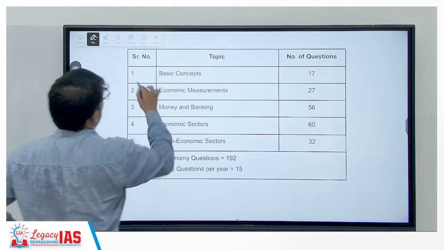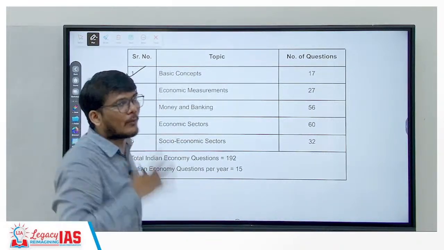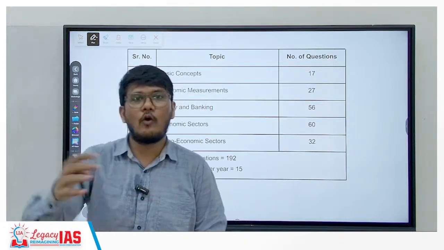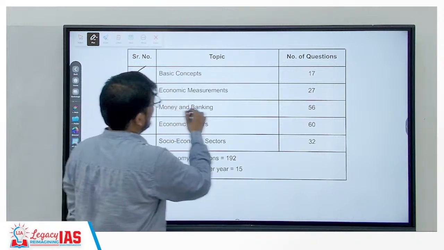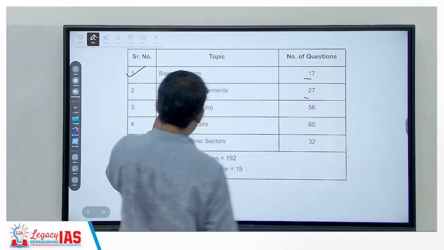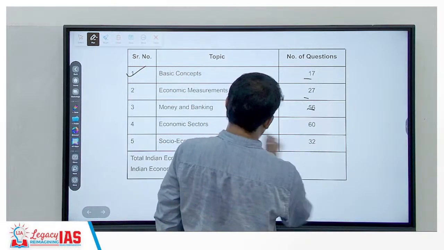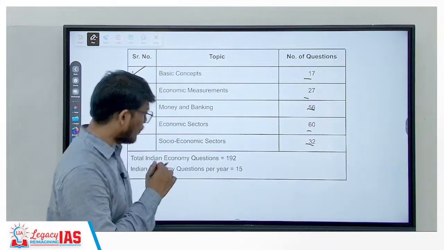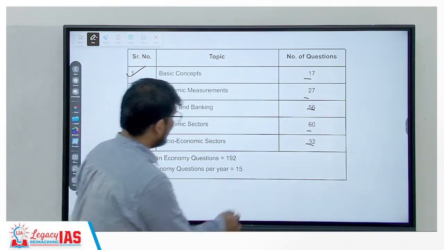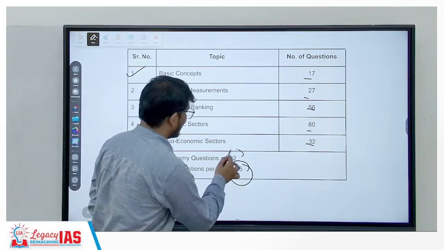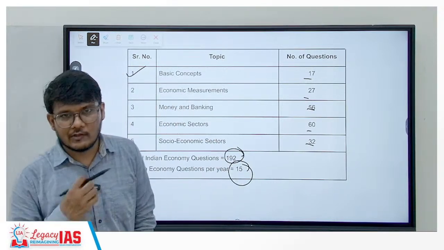And we started with the basic concepts. We did 4 questions. Now we will move on to the 5th one and go forward from there. Basic concepts had a total of 17 questions, economic measurements 27, money and banking 56, economic sector 60, and socio-economic sectors 32. In all, almost 15 questions are asked every year. In the last 13 years, 192 questions have been asked.